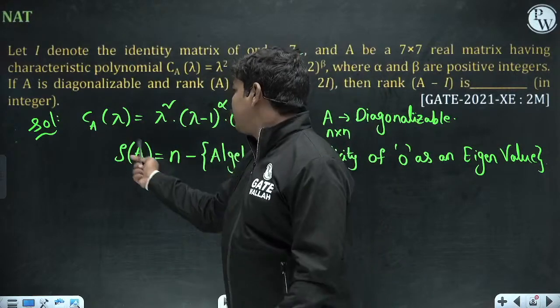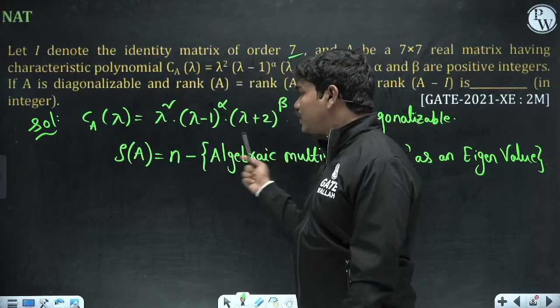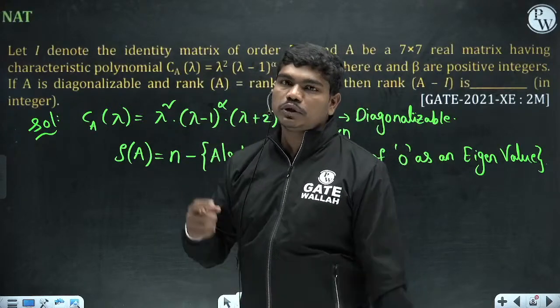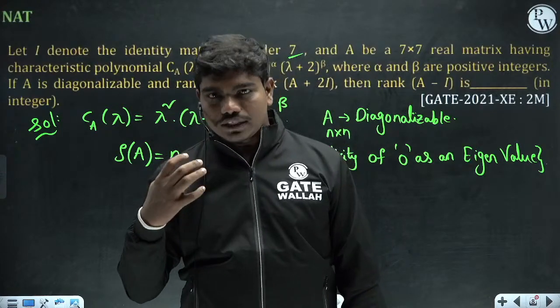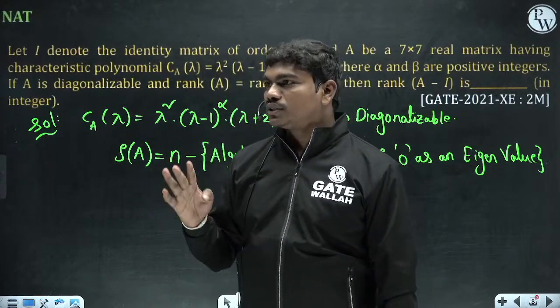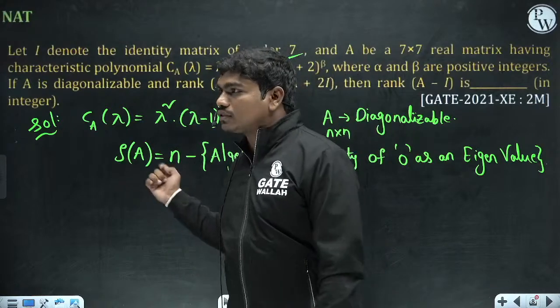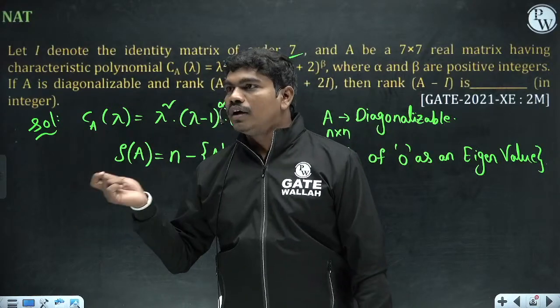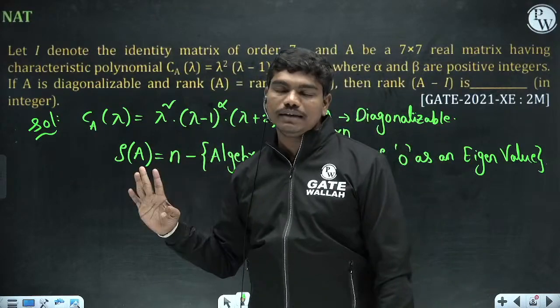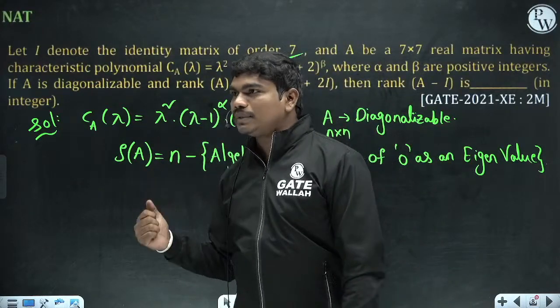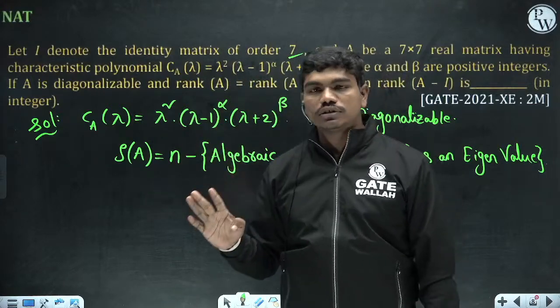Okay, means basically, let us suppose when you solve this equation equal to 0, you are getting 1 four times. Then we say the algebraic multiplicity of this eigenvalue is 4. Clear? Everyone knows now what the algebraic multiplicity of an eigenvalue is. If an eigenvalue comes multiple times, let us suppose here 1 is coming four times, then in that case we say the algebraic multiplicity of 1 is actually 4. Clear?